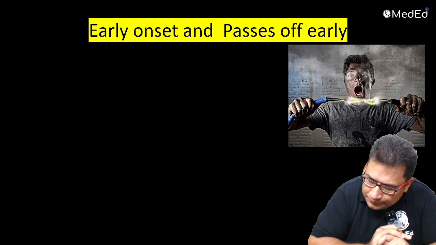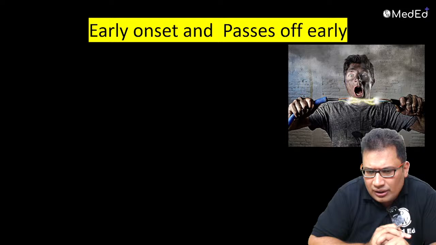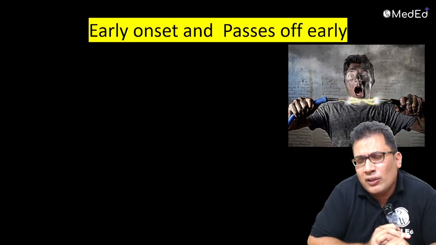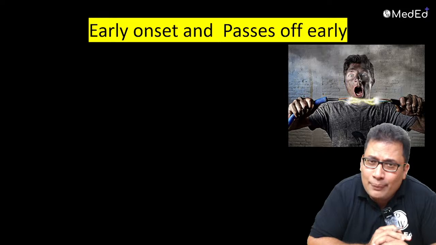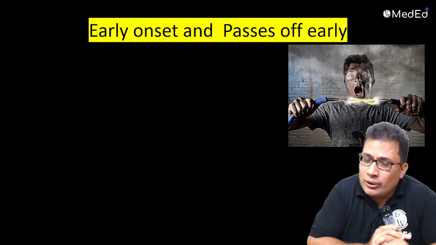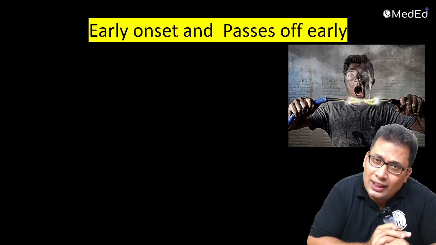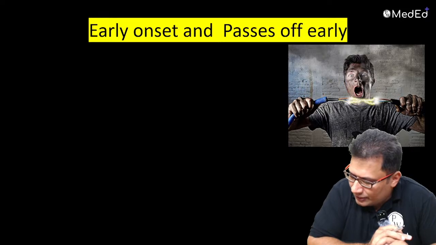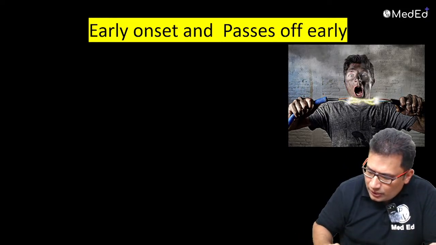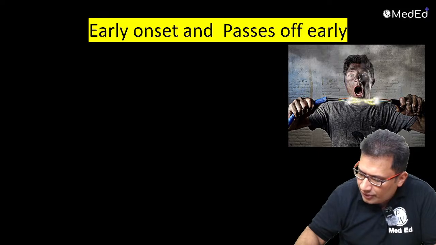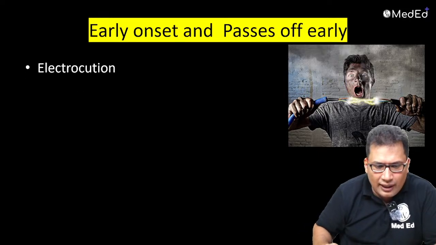Anybody can answer? Early onset is probably because of early depletion of ATP. So it is whatever condition where there is early depletion of ATP or any condition utilizing ATP before that. Yes, what is that condition? Anyone? So the answer is electrocution.